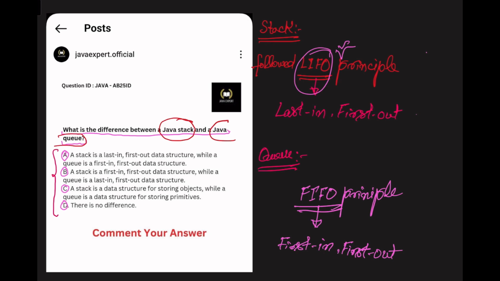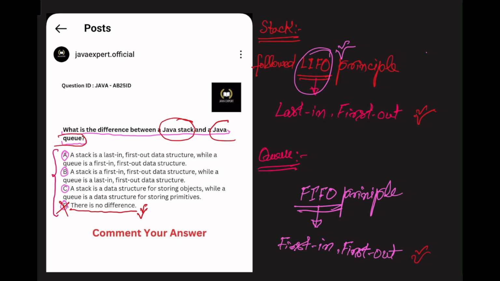Which option is correct? Let's check option D first. There is no difference. You can clearly see the stack follows the LIFO principle and the queue follows the FIFO principle. And the main difference between them lies in how elements are added and removed. So yes, we have a difference between stack and queue. So that is why option D is wrong.